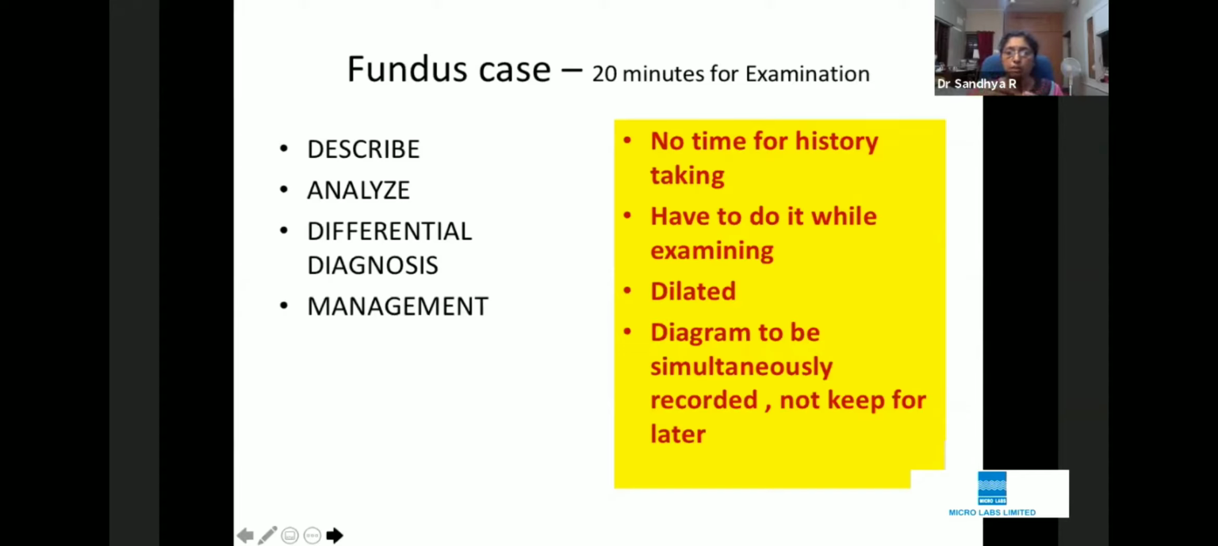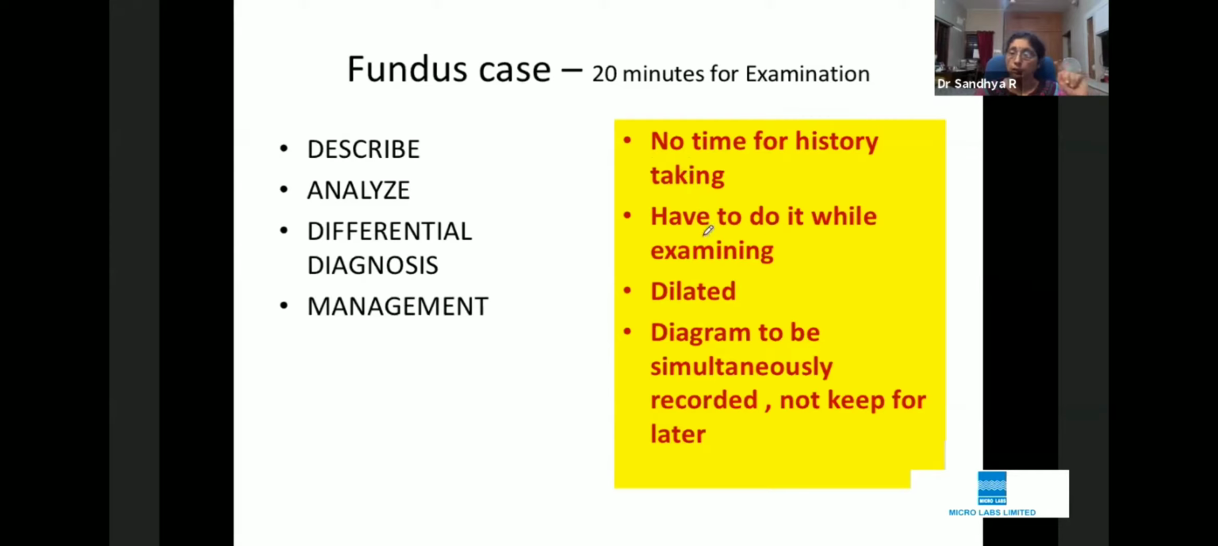In the exam, you have about 20 minutes for fundus examination, and you are not really expected to give a composite diagnosis like this. So if I don't give the entire diagnosis, am I going to fail? Definitely not. What you need to do is describe the lesions, analyze why this is happening, try to give a differential diagnosis, and discuss the management plan. You have to discuss the common management plan, and that is a very good presentation as far as a postgraduate is concerned.